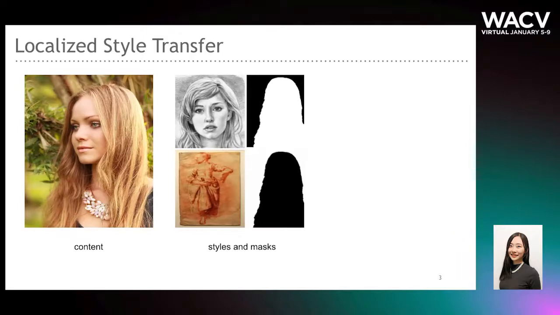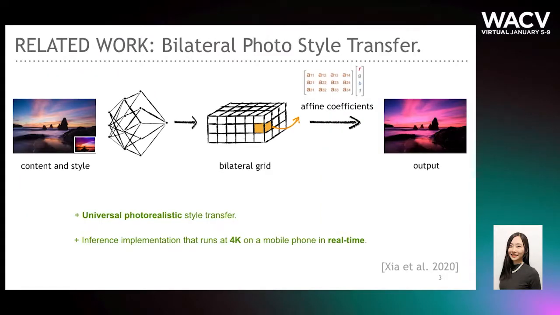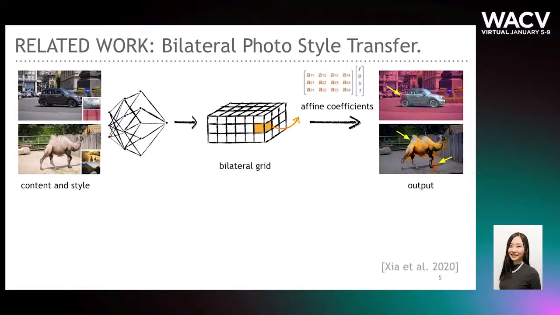We first aim to transfer the style from a set of images to two different local regions that we call foreground and background. Blending in the pixel space results in unnatural object boundary due to the hard edge in the mask. Our network architecture builds upon the work of bilateral photo style transfer, which learns local image-aware affine transforms from low-resolution content and style inputs, with the result sliced out from a compact transfer representation at the full resolution. However, this does not work well on the localized style transfer learning due to three reasons.